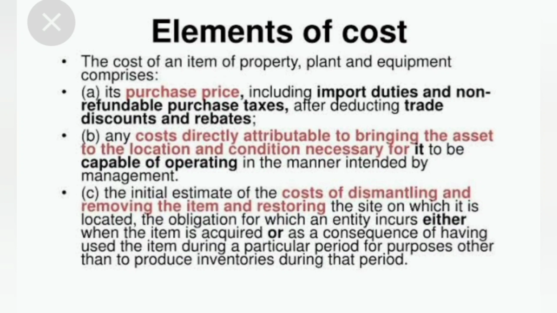Cost directly attributable to changing the location and condition, and it can be even for the operating condition. After this, we have a cost of dismantling and removing the items and changing the location or restoring. So that all comes under the elements of cost.